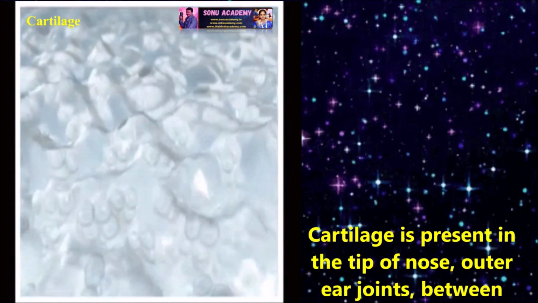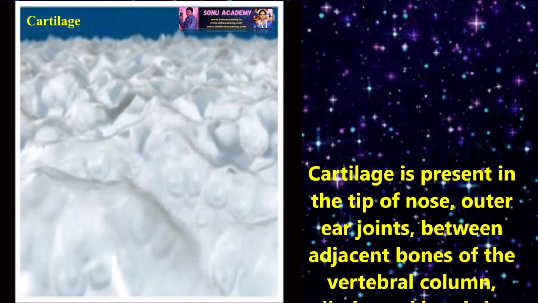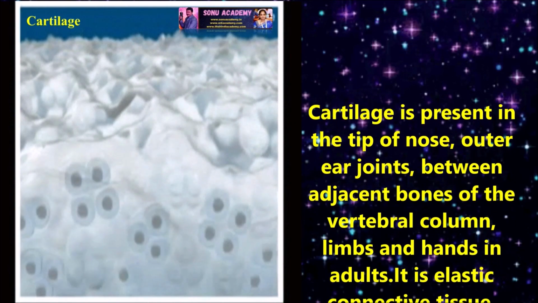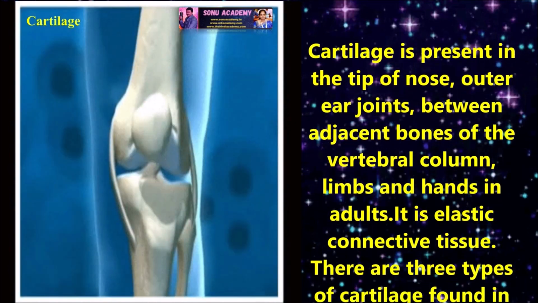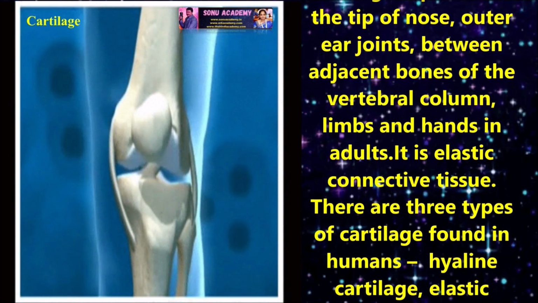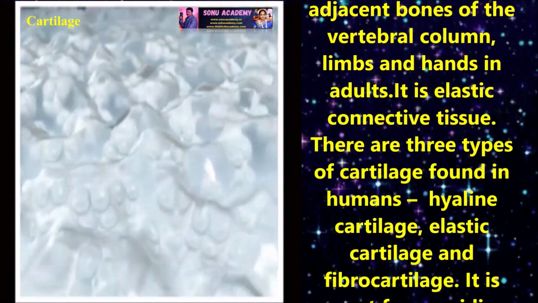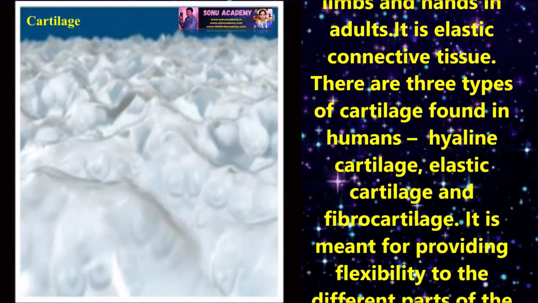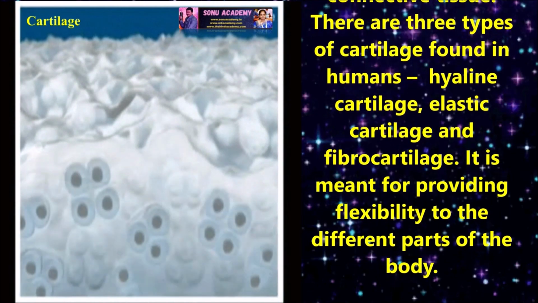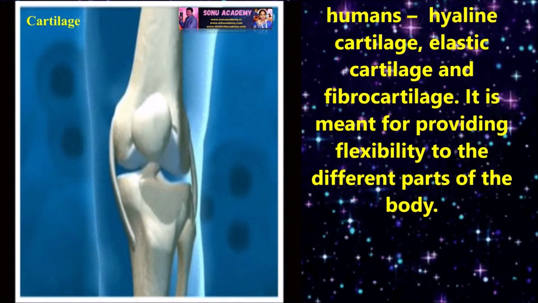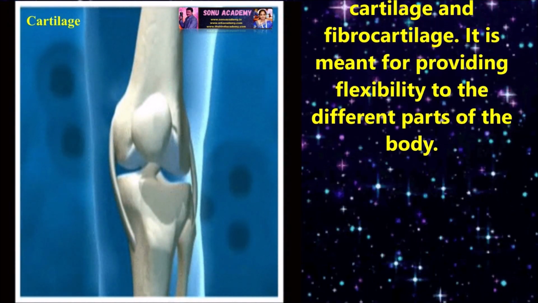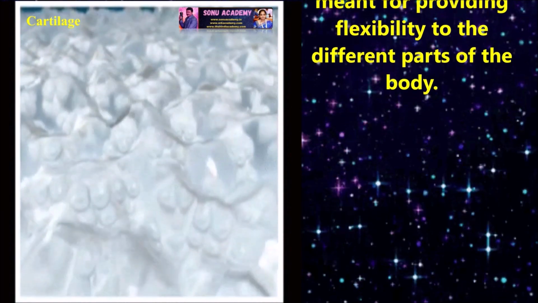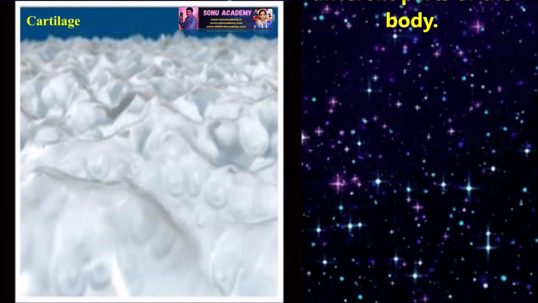Cartilage. Cartilage is present in the tip of the nose, outer ear, joints, between adjacent bones of the vertebral column, limbs and hands in adults. It is an elastic tissue. There are three types of cartilage found in humans, that is hyaline cartilage, elastic cartilage, and fibrocartilage. It is meant for providing flexibility to the different parts of the body.